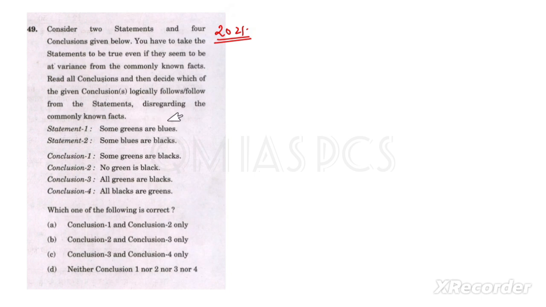So which type of diagram will we draw here? Some greens are blue. Some means there will be some common. This is for green, and this is for blue.